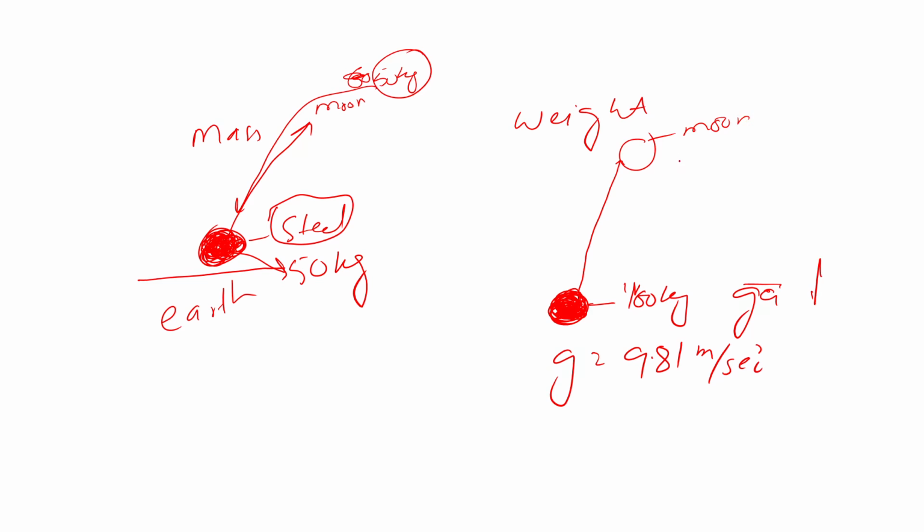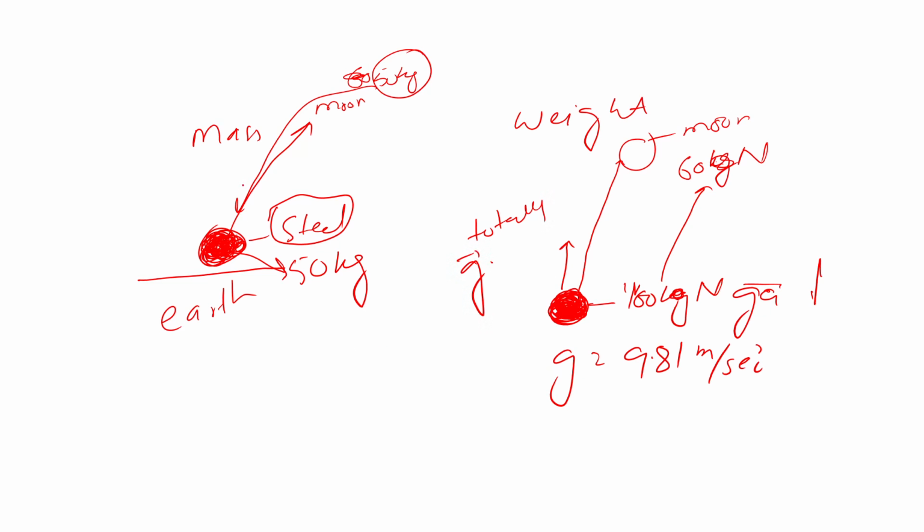When the same ball is shifted to the moon, its weight is reduced, for example, to 60, sorry, it is in Newton. Before it was 100 Newton and then it is reduced to 60 Newton. Why? Because the weight totally depends upon the gravitational acceleration force.